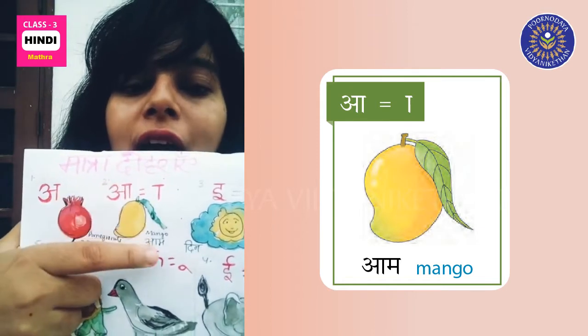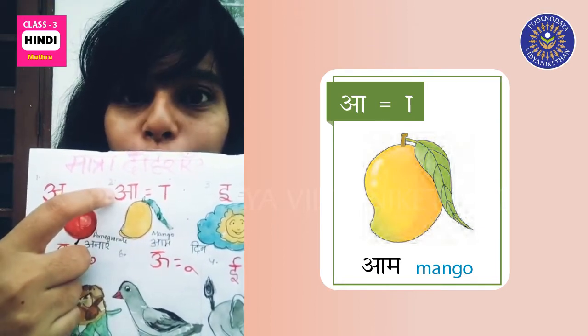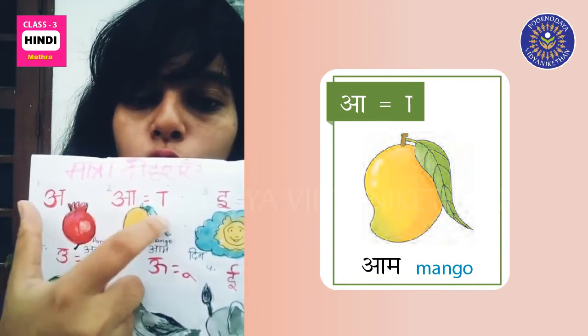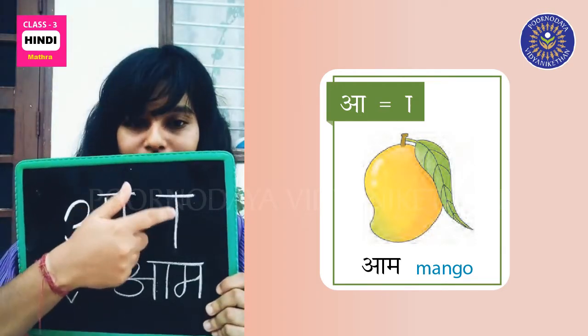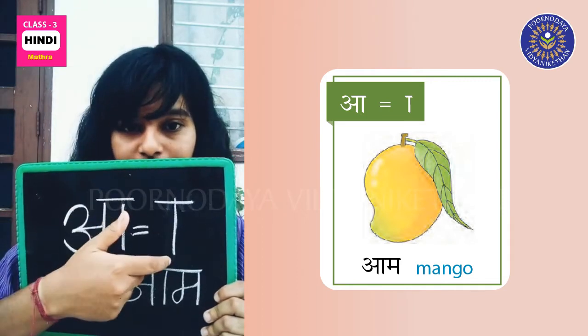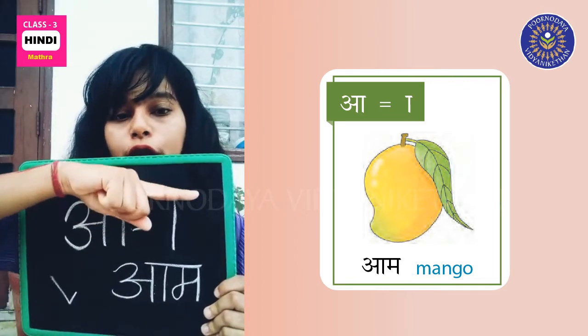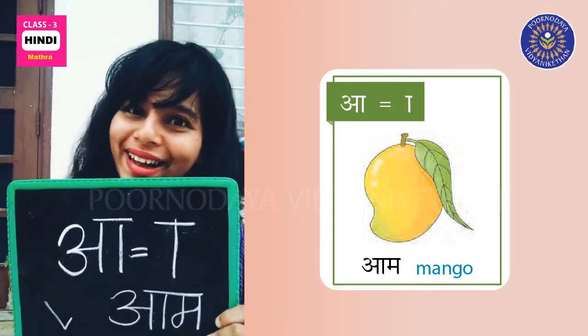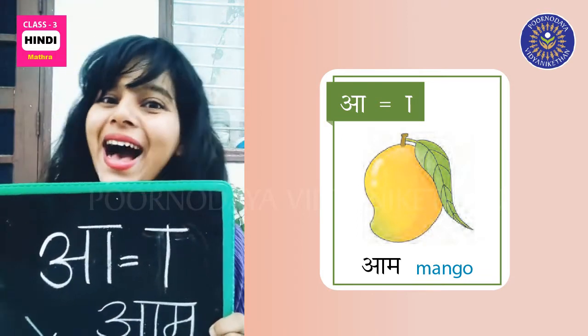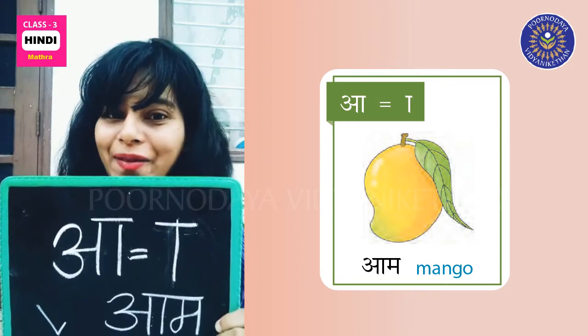You put a straight vertical line, and then you put a horizontal line on top, and this becomes A matra.